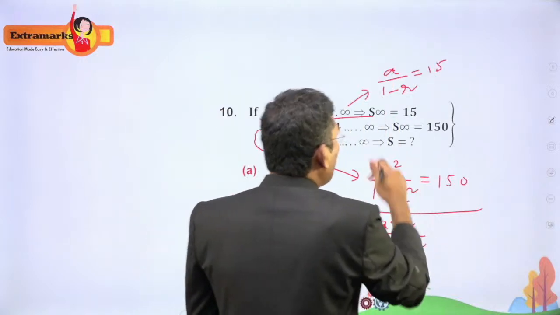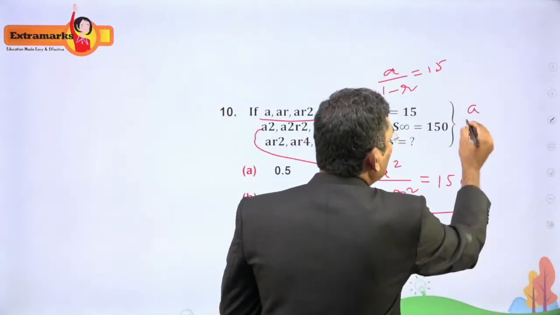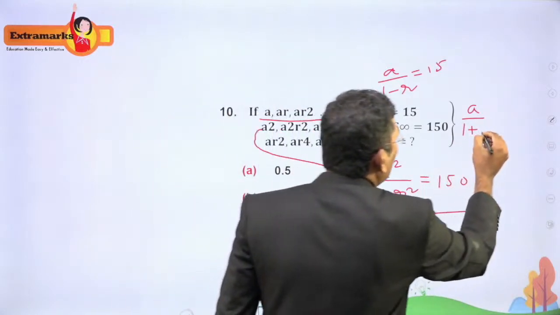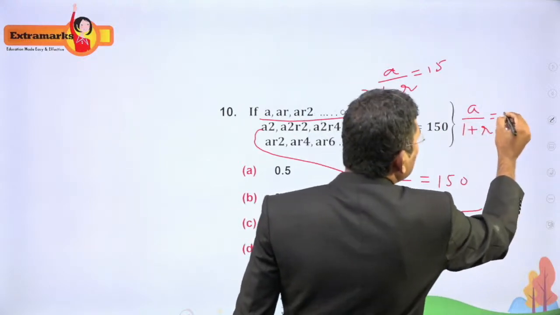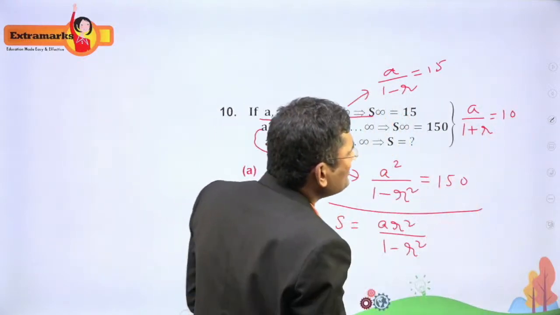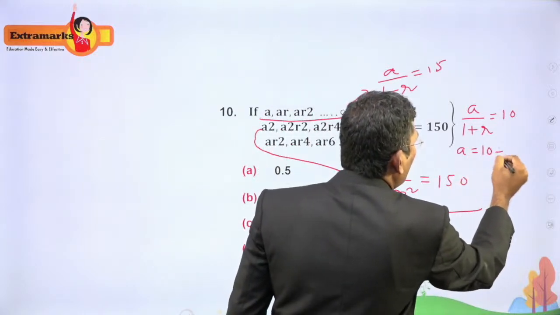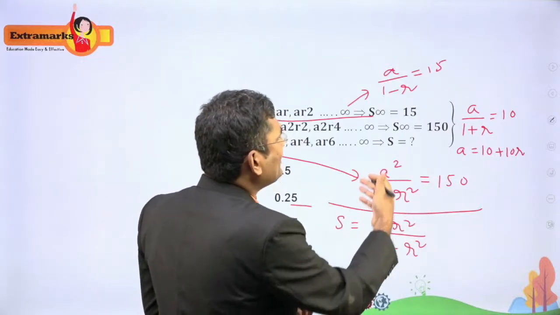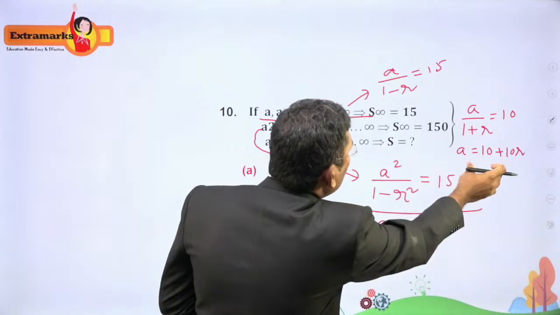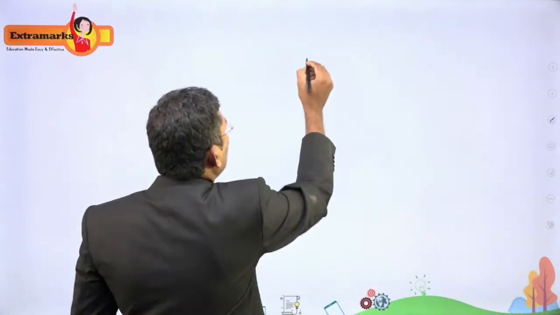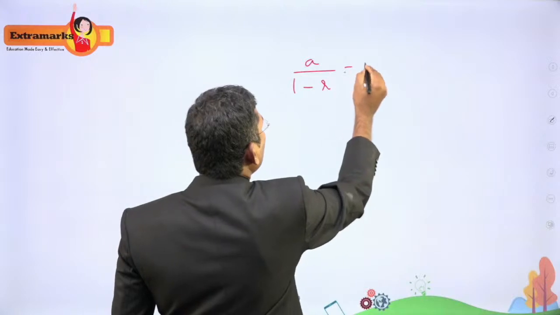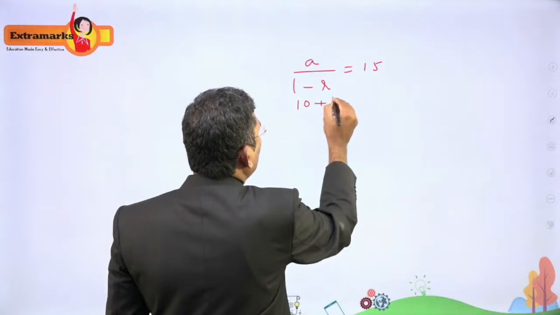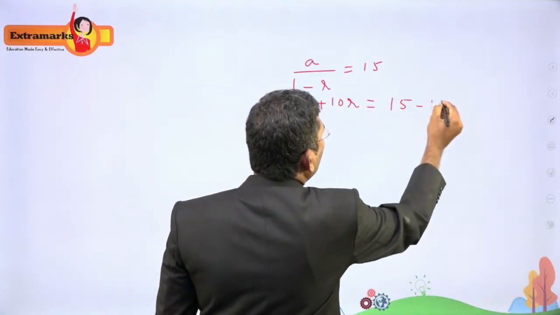What will you get? A gets cancelled out. You will get A in the numerator and 1 plus R in the denominator, because this can be written as 1 plus R into 1 minus R. 150 by 15 is 10. So A is equal to 10 plus 10R. From this we can substitute the A value here. A by 1 minus R is equal to 15, right? We have the value of A, 10 plus 10R. 10 plus 10R is equal to 15 minus 15R.